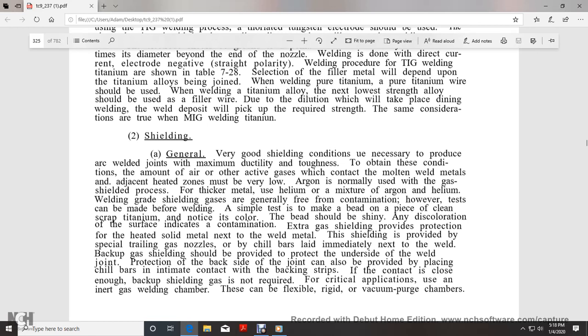Well, the graded shielding gases are generally free of contamination. However, tests can be made before welding. Simple tests are made by running a bead on a piece of clean scrap titanium. Notice its color. The bead should be shiny. Any discoloration of the surface indicates contamination.